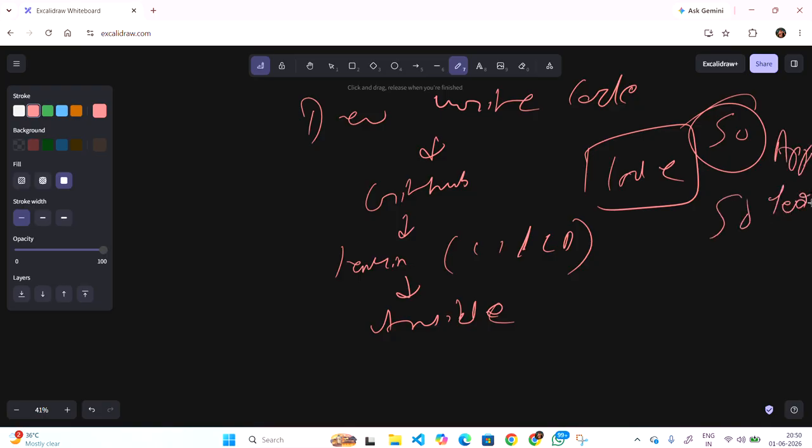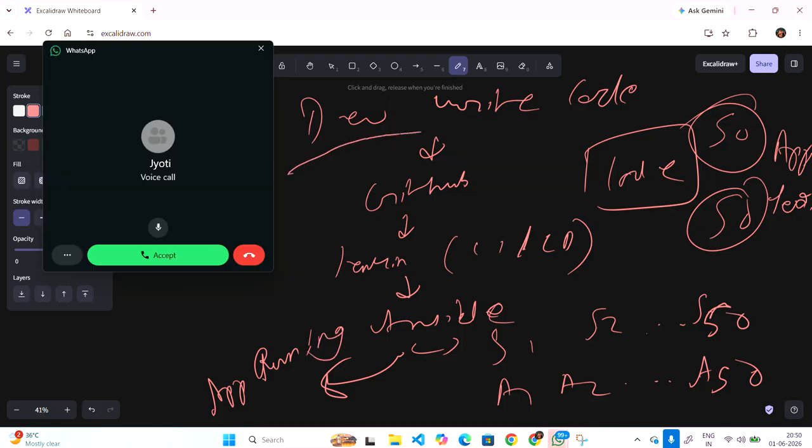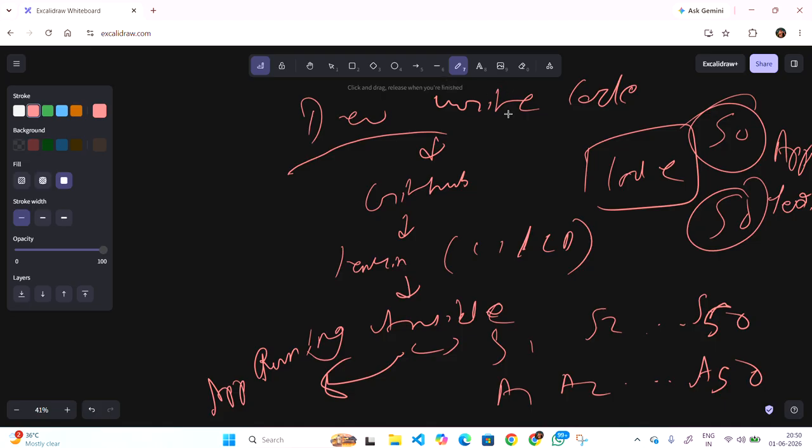So Ansible is going to take care of 50 servers with 50 applications, and whether the application is running or not. So this is the main prototype, right? So basically, what is the role?